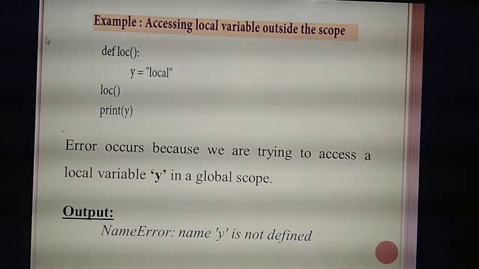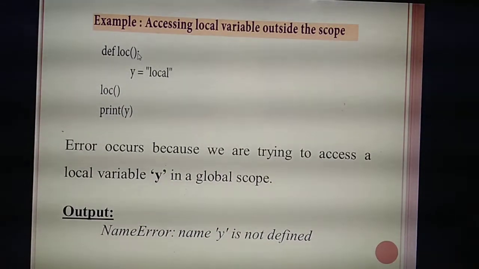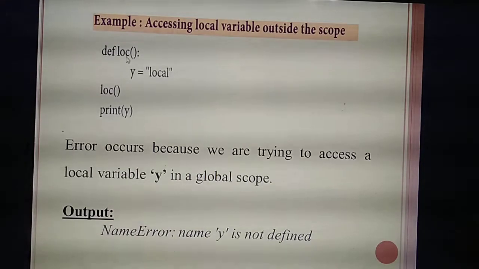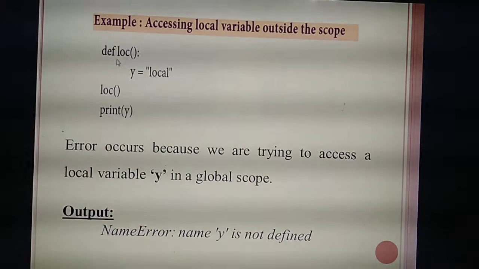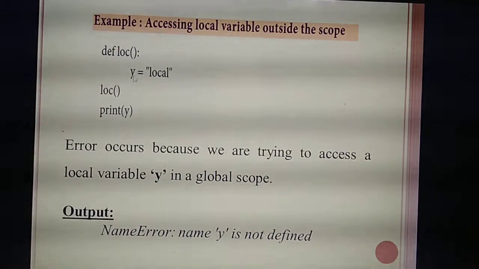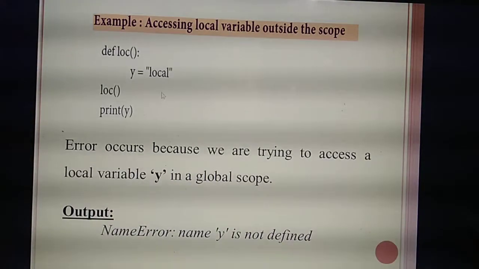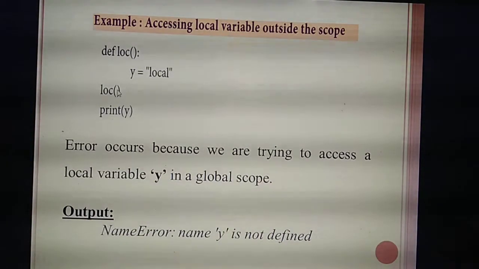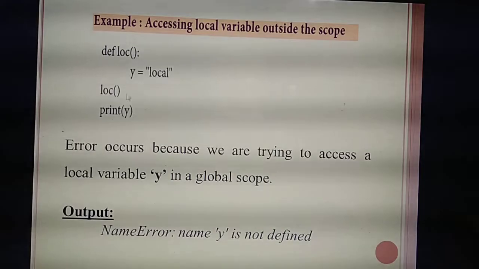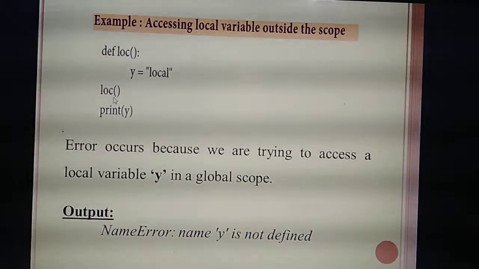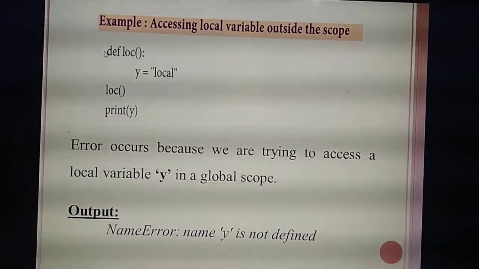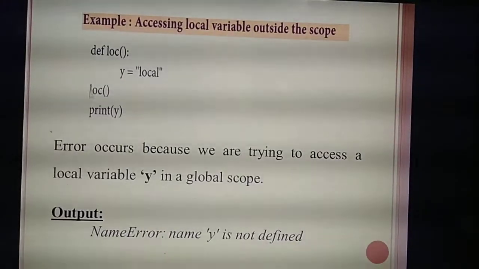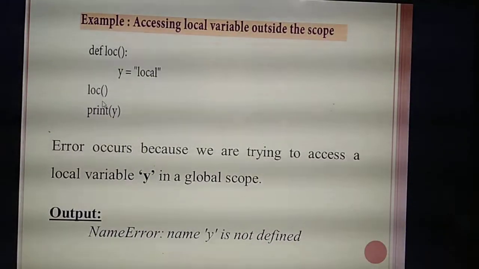Listen, same program, listen in. You are giving only one difference. Same def keyword local of, you are assigning the variable y equal to, you are giving local. Then you are calling the function. You are not printing anything. You are calling the function. So the function block will get over till this one. Up to this only the function block.